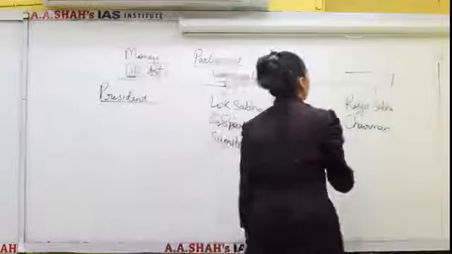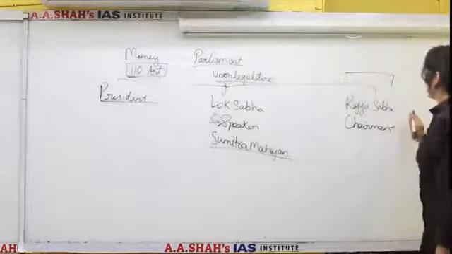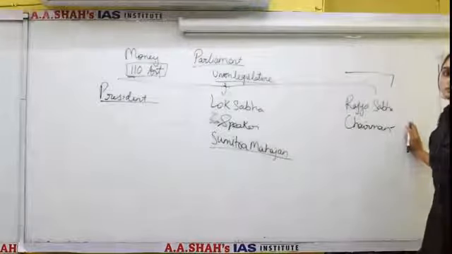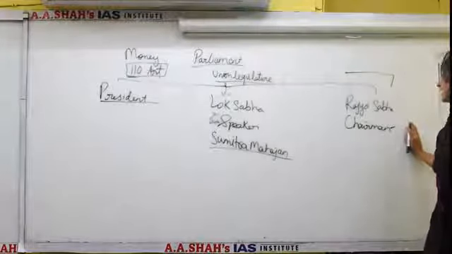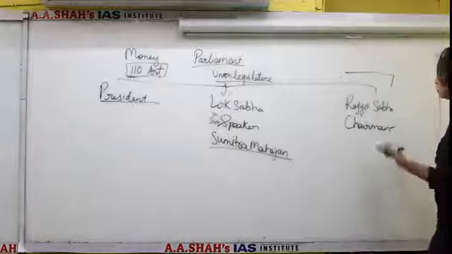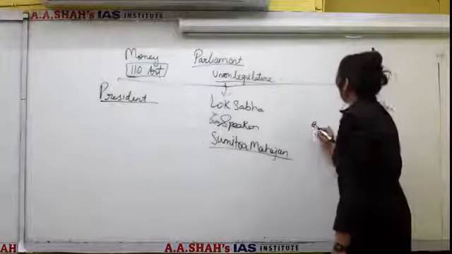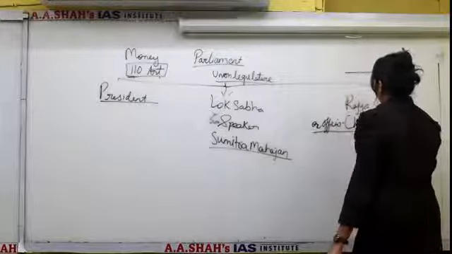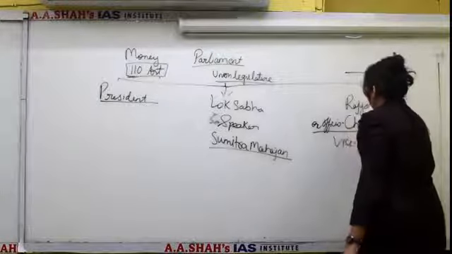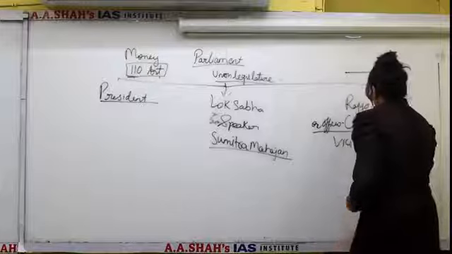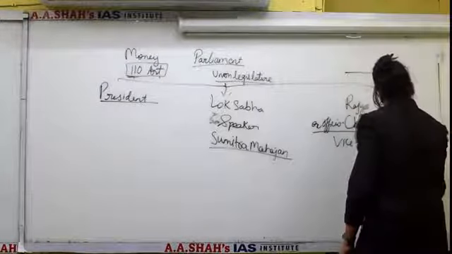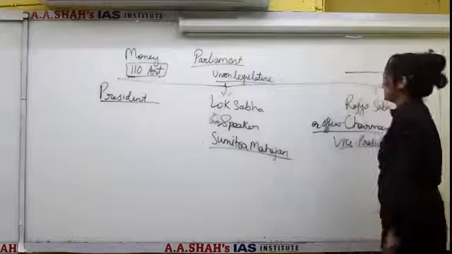In the same way, in Rajya Sabha, the Vice President handles the office of Chairman. So the Chairman is also known as the ex-officio Chairman of Rajya Sabha, who is also the Vice President of India.